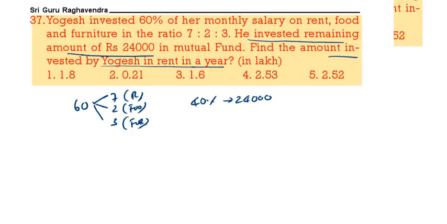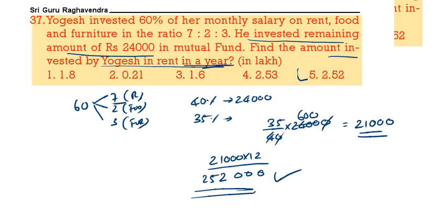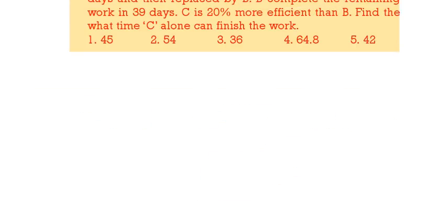Find the amount invested by Yogesh in rent in the year. Now rent 7 parts, each part is equal to 5, so that will be 35. So 35 is equal to how much? 35 by 40 into 24,000. Zeros cancel, it will be equal to 21,000. This is monthly. We want in a year. In a year means 21,000 into 12. So 3 zeros aside, it is 2,52,000 or 2.52 lakhs.